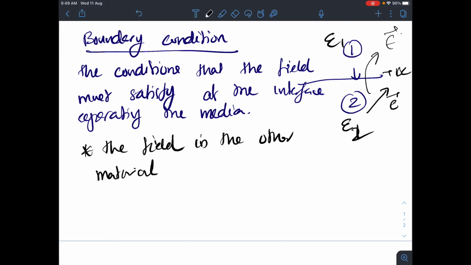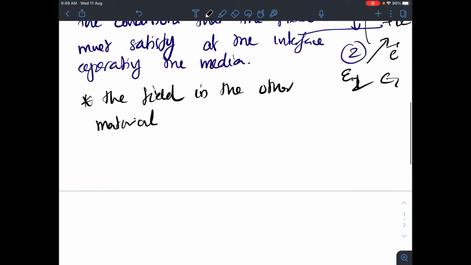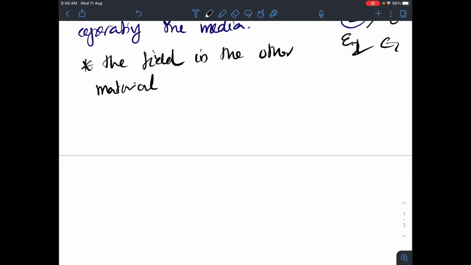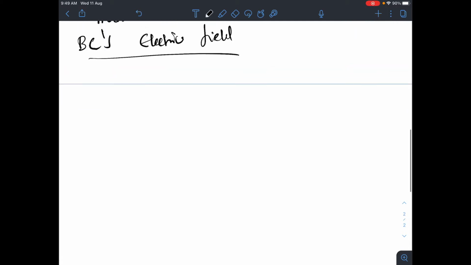The field in the other material, when you know the field in this material, like you know E1 and you know the boundary condition, you can find out the electric field density in the other material. Like on one side of the boundary you know the electric field and the boundary condition, then on the other side of the boundary you will be able to understand what the field will be. So that is what it means. And so we are going to see the boundary conditions, BC, for the electric field.